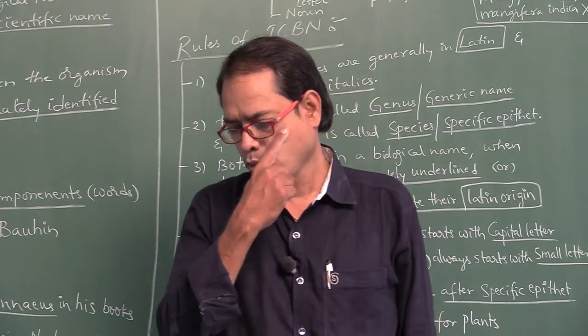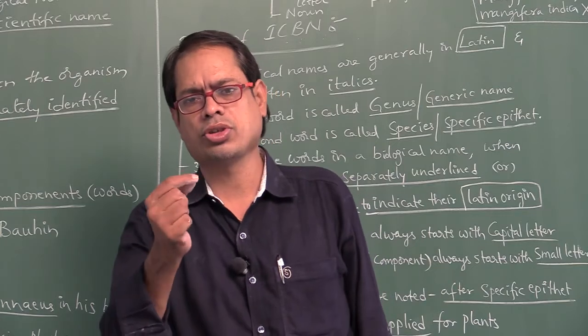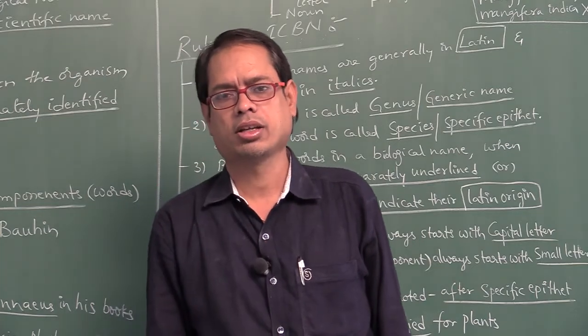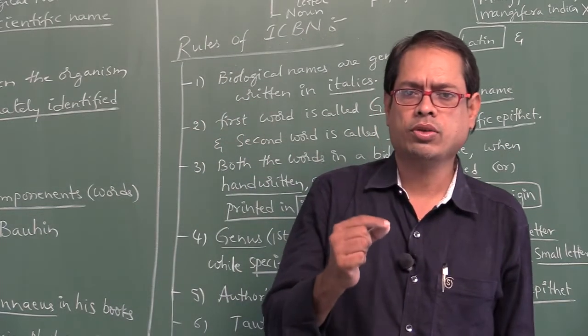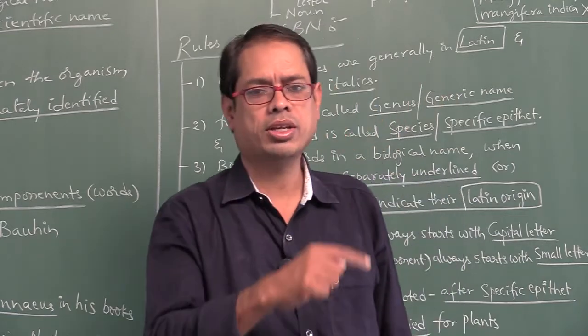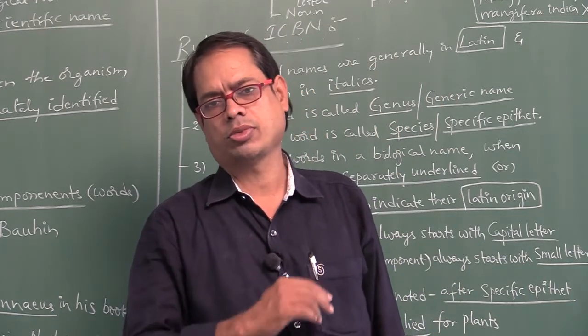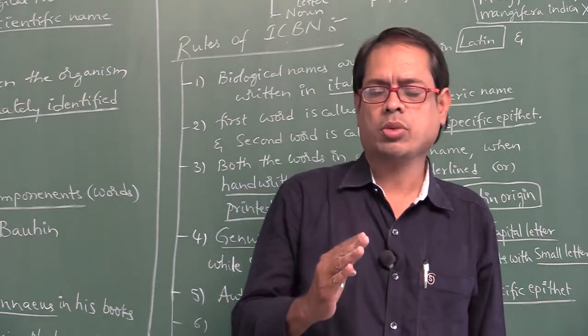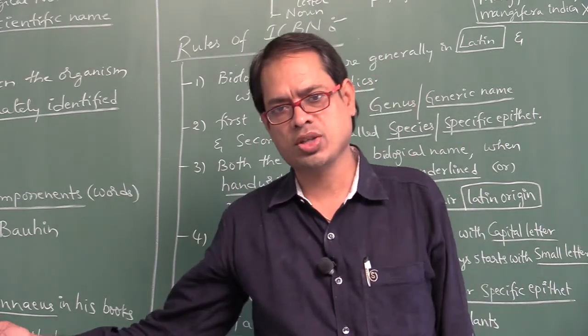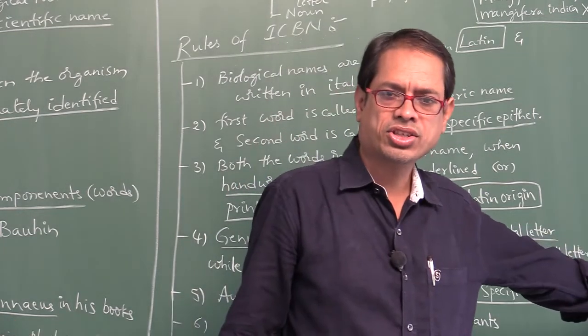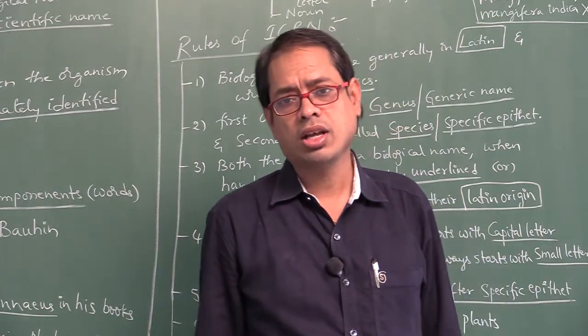Binomial nomenclature was first proposed by Gaspard Bauhin. It was popularized by Linnaeus through his book Species Plantarum. The books written by Linnaeus are Species Plantarum and Systema Naturae.